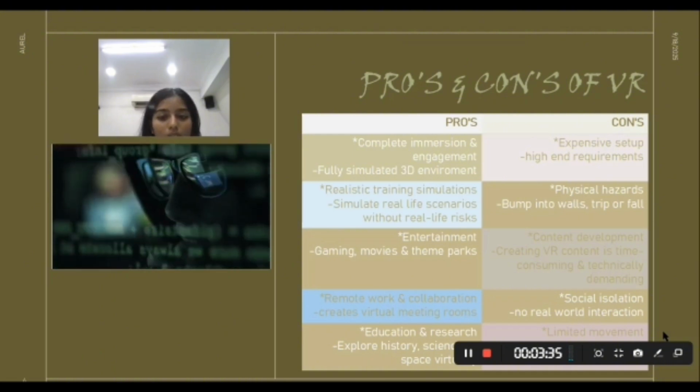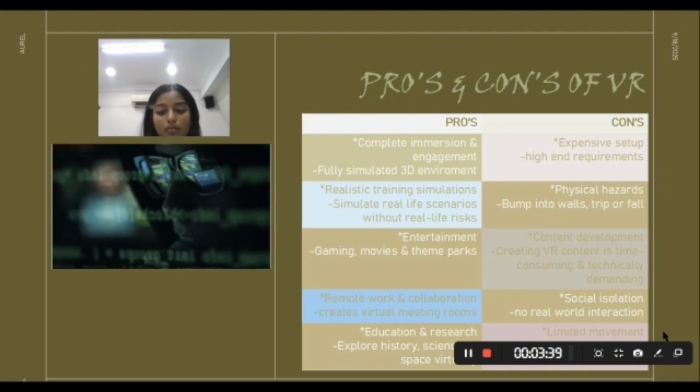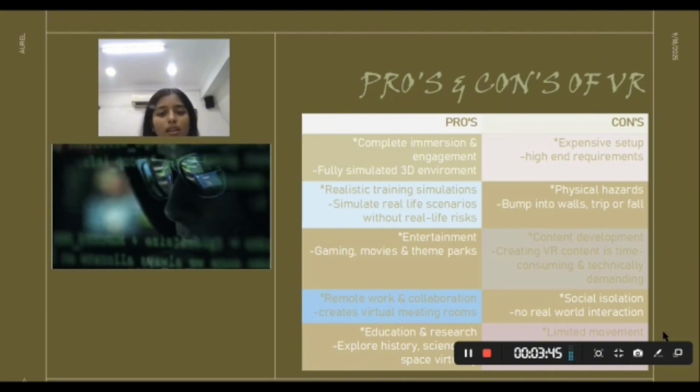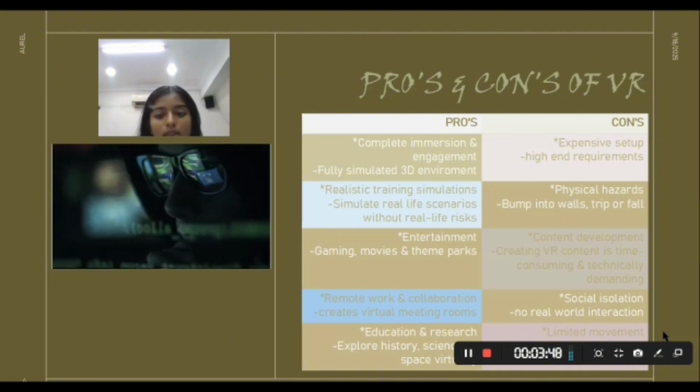Next, remote work and collaboration: create virtual meeting rooms. You get to engage with teammates so much better. Although you are far apart, you can still communicate in an easy way. Next, education and research: explore history, science, or space virtually.